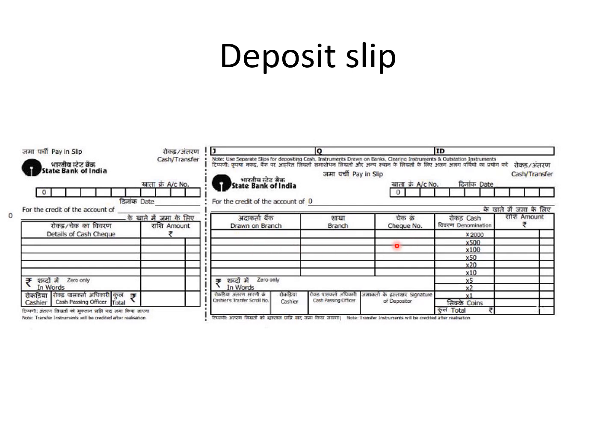If you want to deposit a check into this account, here you need to write the check number, branch, name, etc. Otherwise, if you are depositing cash, just write the denomination, whatever the notes you have here, and amounts and total amount here. The portion on the left side, this is known as counter slip, which you get as proof of deposit, right? So here also mention account number, denomination, and amount. They will sign it and give it to you as proof of deposit, and they will keep this portion with them.